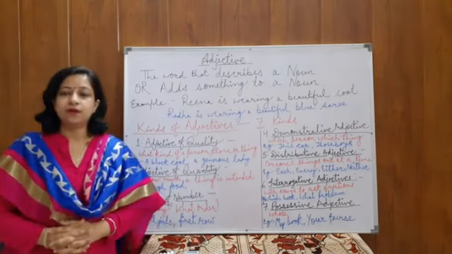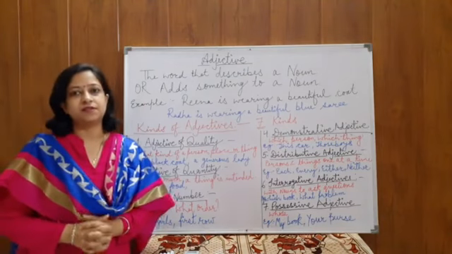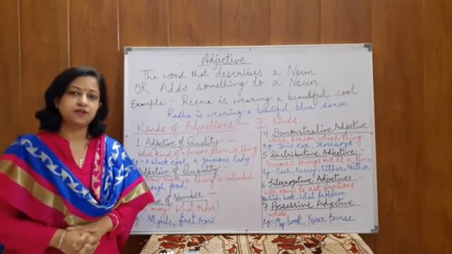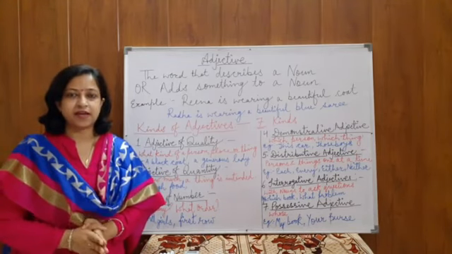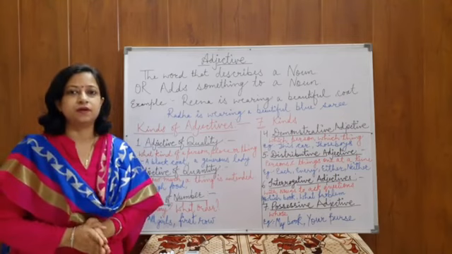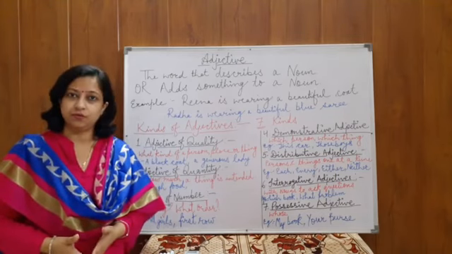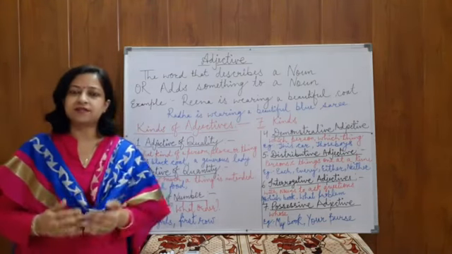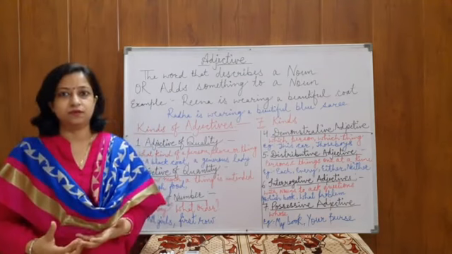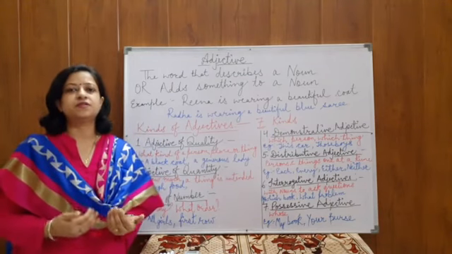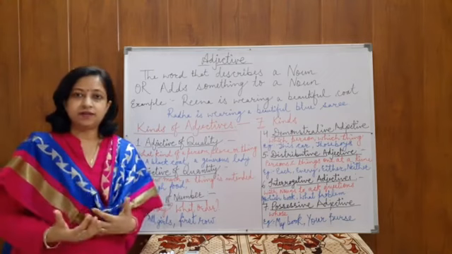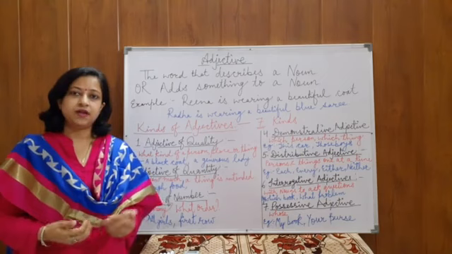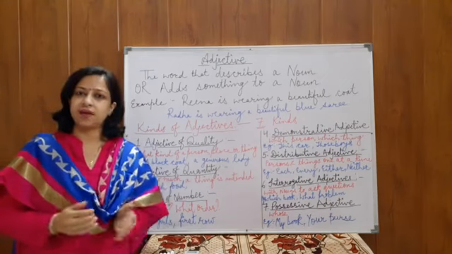So first of all, we'll discuss what adjective is. That means we'll discuss the definition of adjective. What is the definition of adjective? Definition of adjective says that adjective is a word that is used to describe a noun. Or you can say that adjective always adds something to the noun. Alright? Sometimes children say that adjective is a word that tells us about the quality of a noun. But actually the adjectives are describing words.